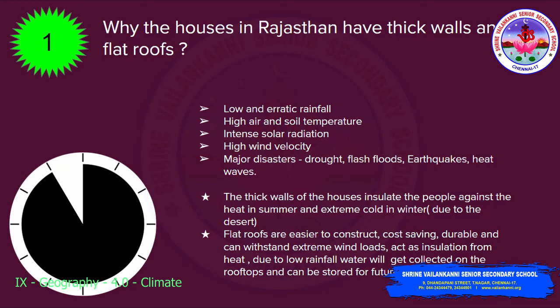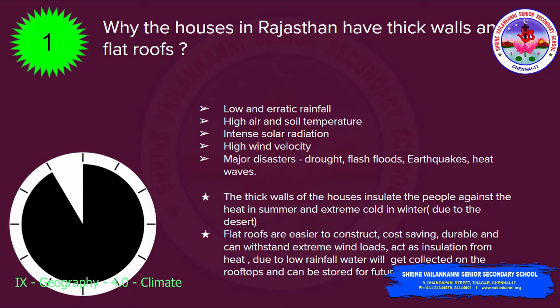So this is the reason why the houses in Rajasthan have thick walls. The thick walls insulate the people. They protect the people against the heat in summer and also the extreme cold in winter, because it is a desert area. The flat roofs are easier to construct, cost saving and durable, and can withstand extreme wind loads. At times they also act as insulation from heat. Due to low rainfall, water collected on the rooftops can be stored for future use too.